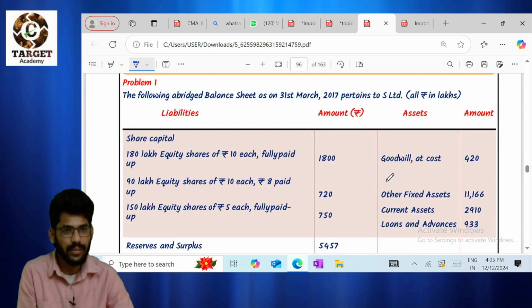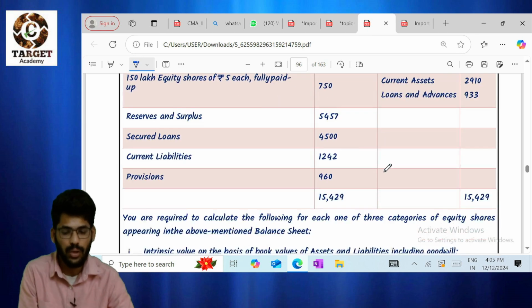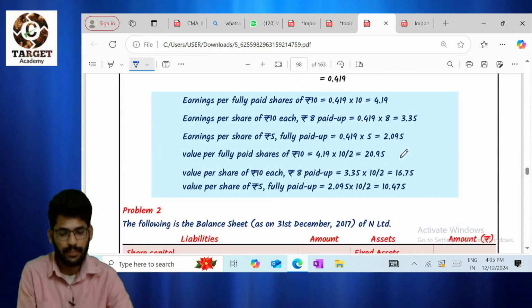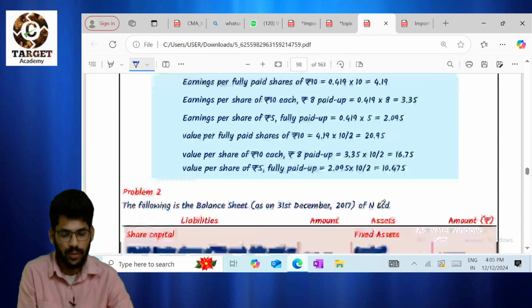Sir, one more thing: I have discussed the unearned finance income example in our classroom, right? Please go through that also. Question number 1 from valuation of shares is very important. And next, 1, 3, 4, 7.